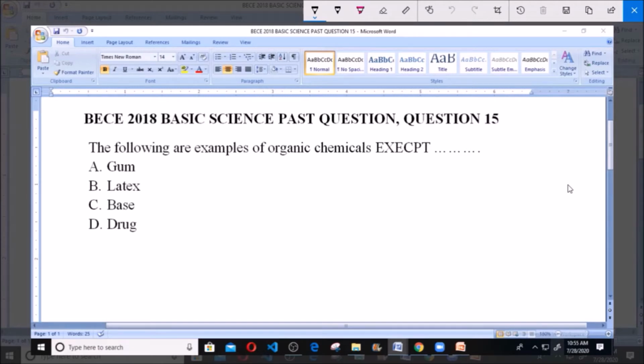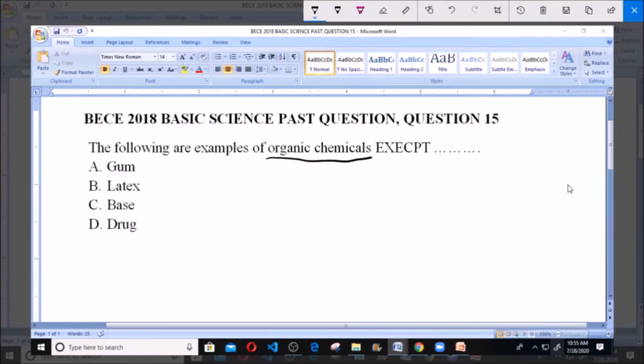The following are examples of organic chemicals except A. Gum, B. Latex, C. Base, and D. Drug.